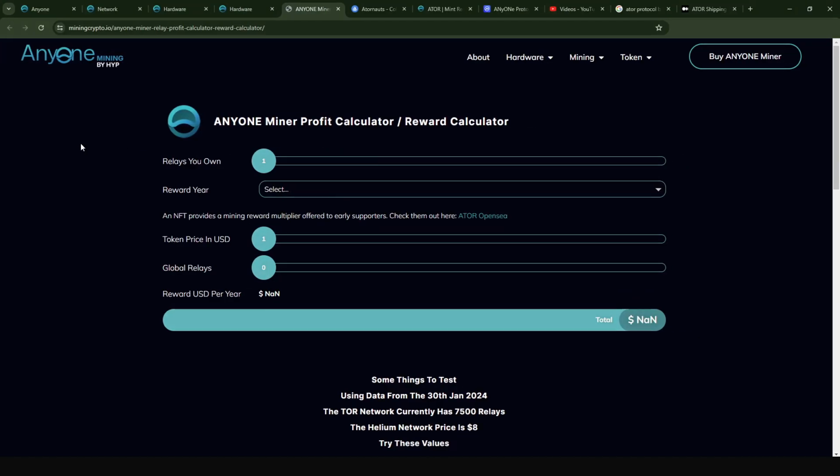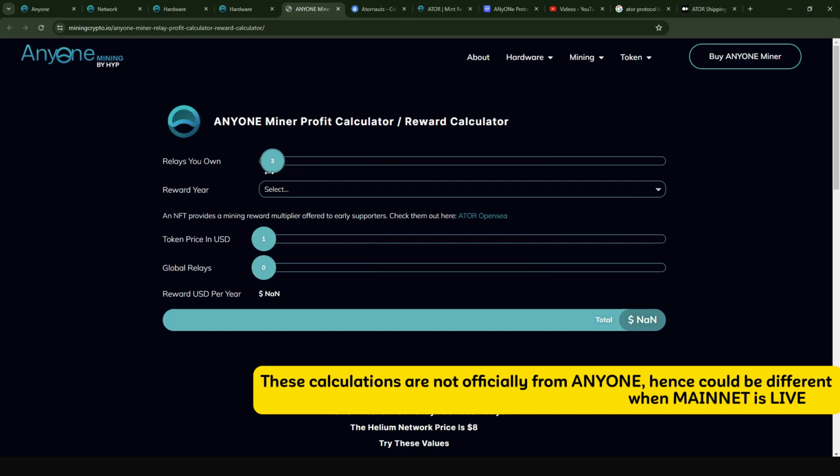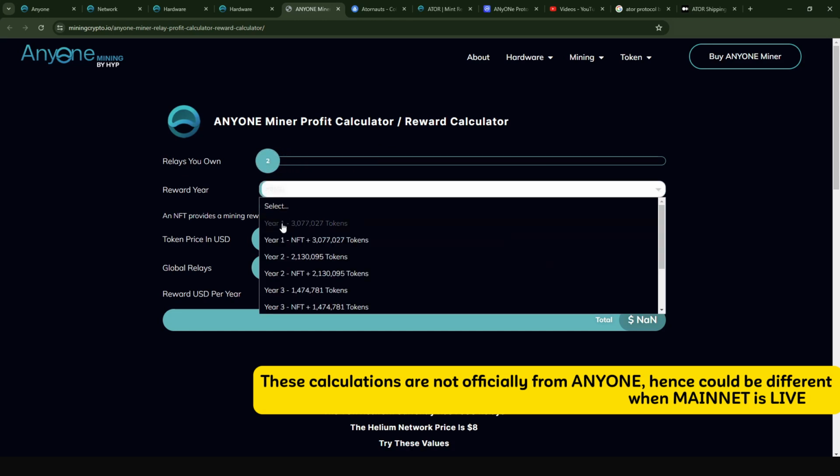Now, the final and most interesting part of the whole video is how the rewards are going to look. One of the community members made a very nice calculator where you can put in the number of relays that you have and see what the rewards would be. For instance, in my case, let's say I have 2 hardware relays. I'm going to choose 2 here, and then you can choose between a virtual relay and a hardware relay.